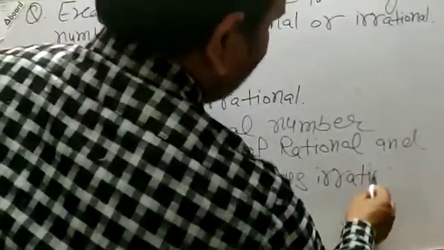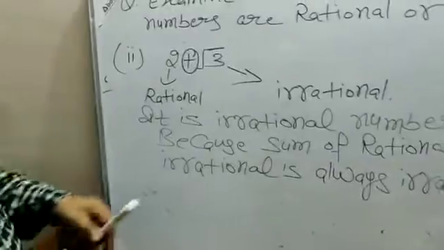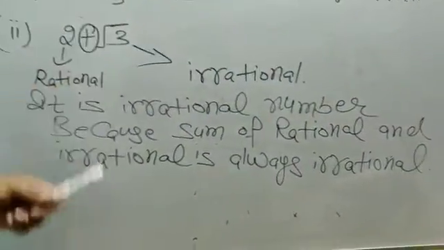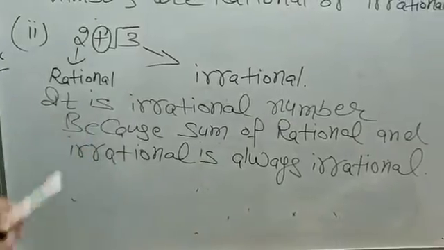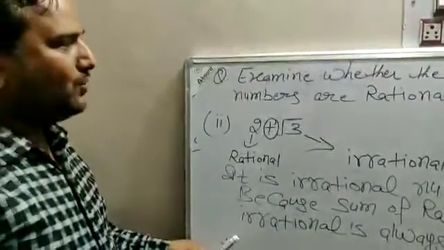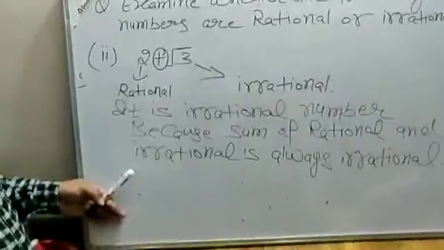So on the basis of the property, we identify whether this number is rational or irrational. We conclude that 2 plus root 3 is irrational. Now I give you some questions on this topic. Hope you understand and solve the questions.